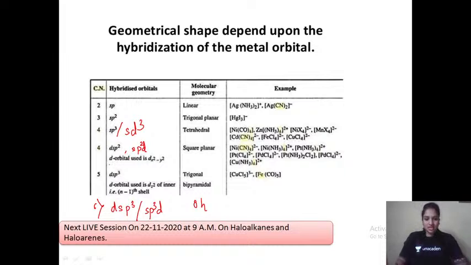One important thing that I have mentioned here is whenever you have dsp2 or sp2d, or square planar geometry, the d orbital which is used is dx square minus y square. You can just make a note of it. Next is dsp3. Whenever it is dsp3, the d orbital used is dz square. Please make sure that you remember this. Whenever it is dsp2, it is dx square minus y square. Whenever it is dsp3, it is dz square orbital that is being used.